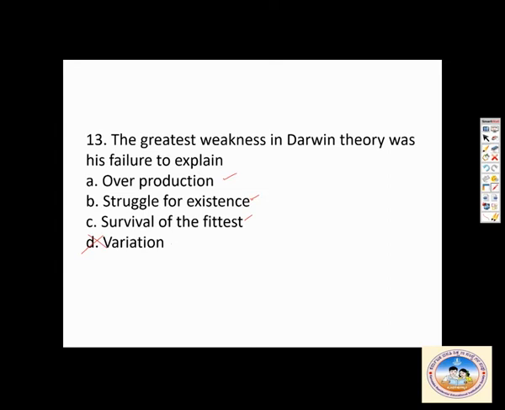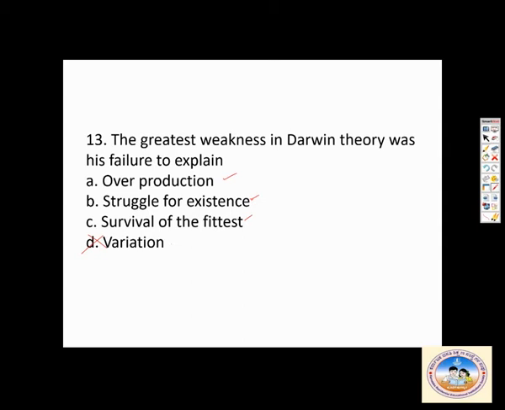What is struggle for existence? Organisms struggle with other organisms, along with organisms of the same species, for food, space, mates and all that, and they struggle for existence. And the one which survives should be able to produce the maximum number of offspring. So here fitness is not about physical fitness, it's about reproductive fitness. Then variation. Variation was told by other scientists, it was not by Darwin.